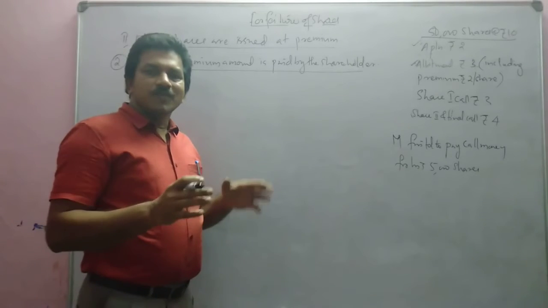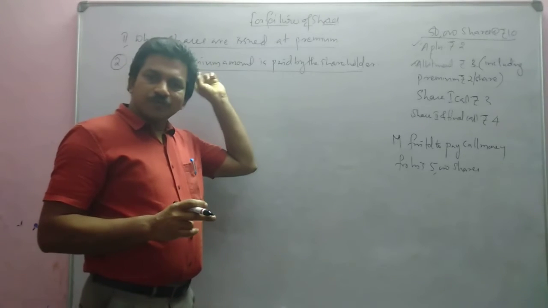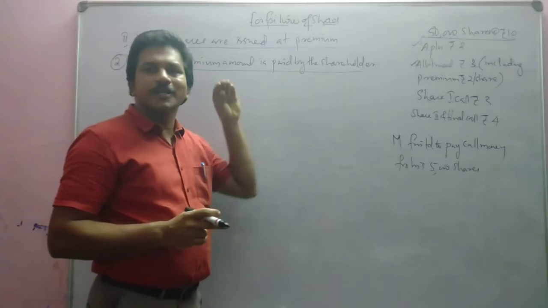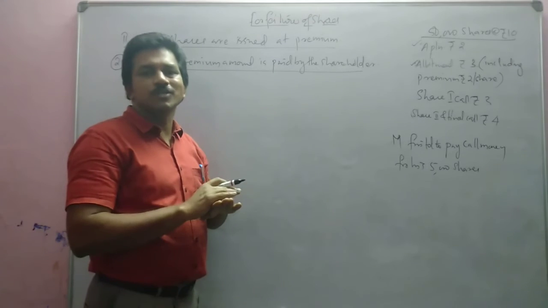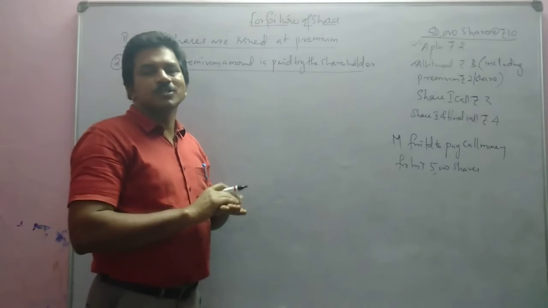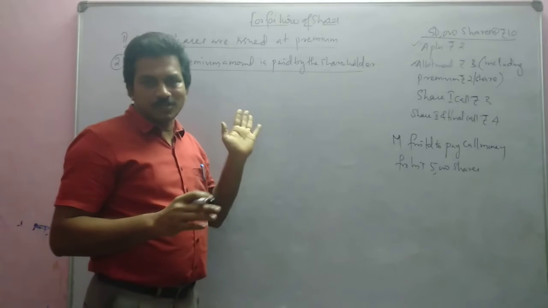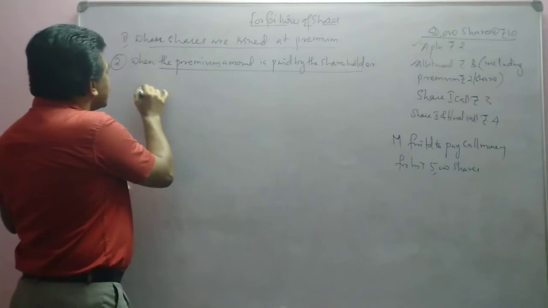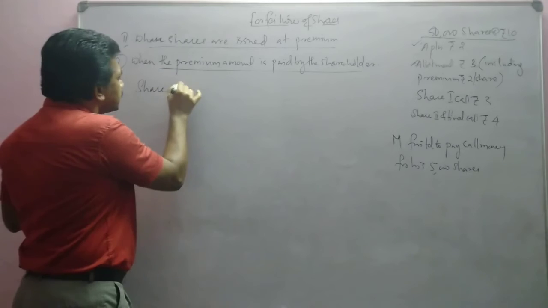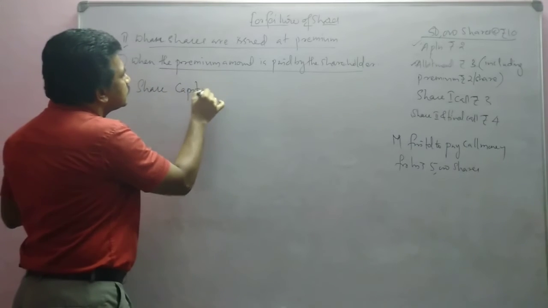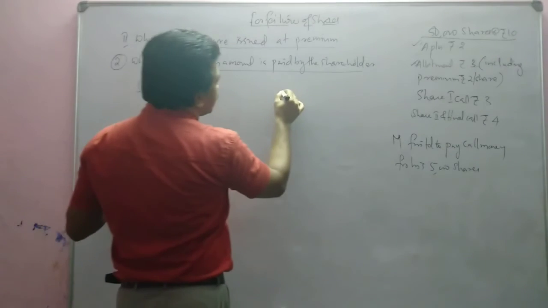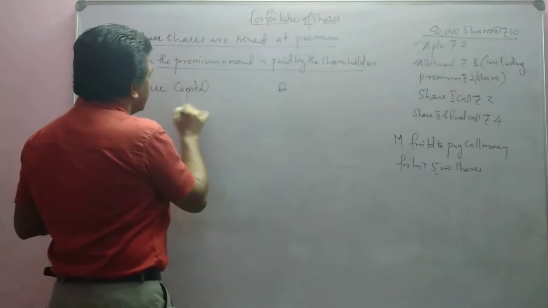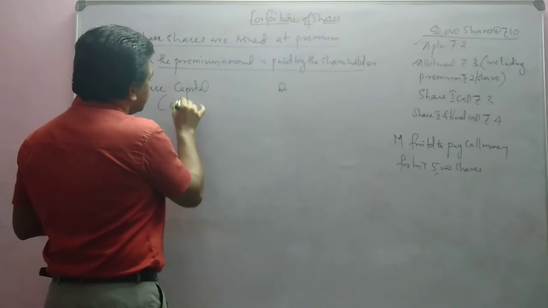That means what we have written in the case of forfeiture of shares issued at par, the same journal entry can be followed. We will not consider premium because it is already paid and cancelled. Okay. So what will be the journal entry? Share capital debtor. What is it? This is called up value. This shows called up value.